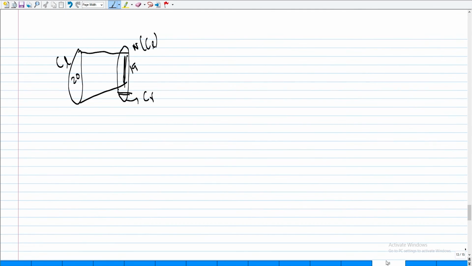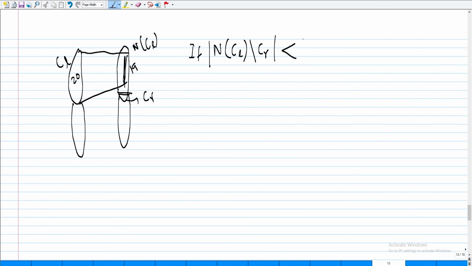Now in this whole thought experiment, this is all the remaining left hand side, this is all the remaining right hand side. It turns out that if N of CL minus those vertices in CR is strictly smaller than CL itself, then what will I do?